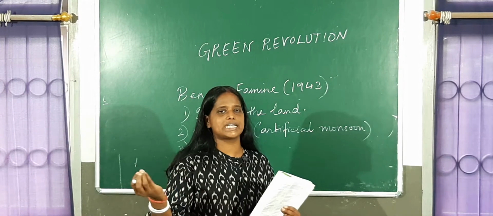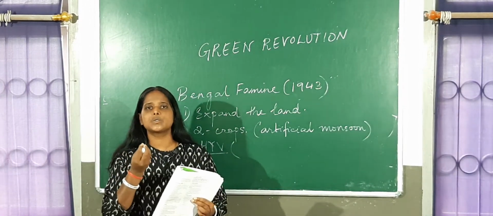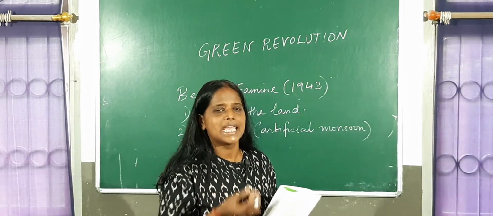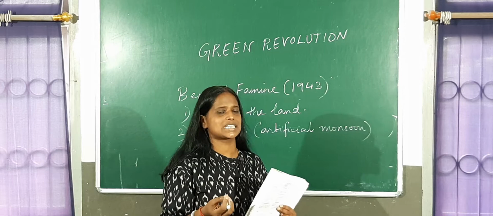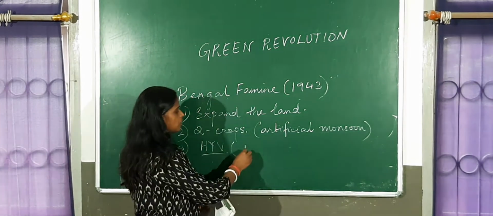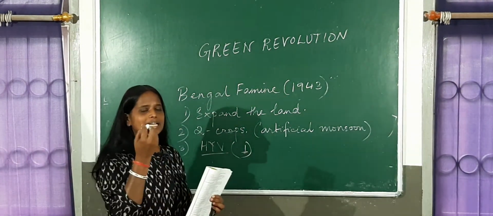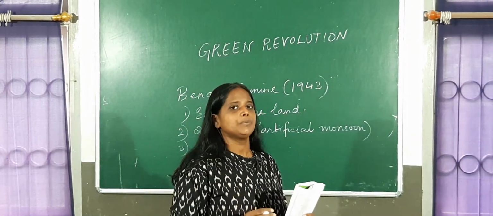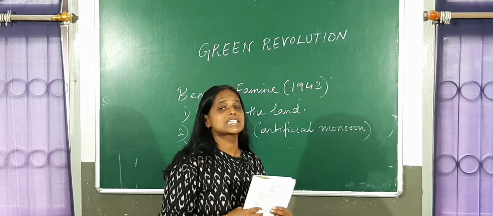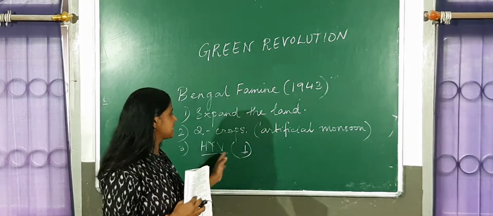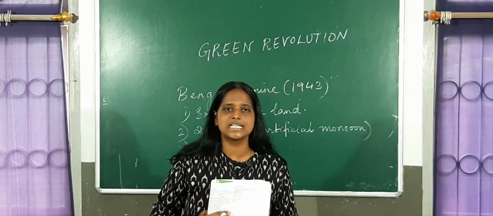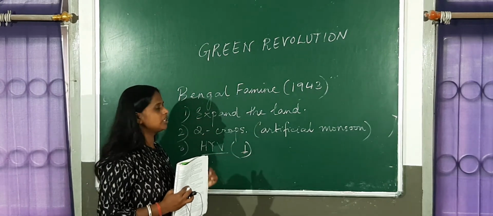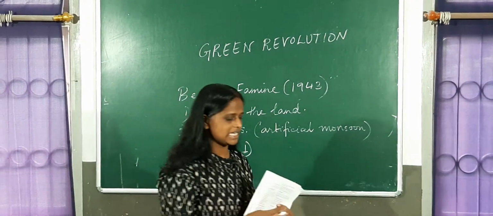You take 4 or 5 varieties of rice grains, and we extract the genes which give superior character to the plant. Those beneficial genes are combined through biotechnology into one plant, and that one particular plant has all the important characteristics. So definitely all the farmers started desiring high yielding variety seeds. This is what we did in Green Revolution. We expanded the land, we started growing 2 crops, and we adopted the system of high yielding variety seeds.